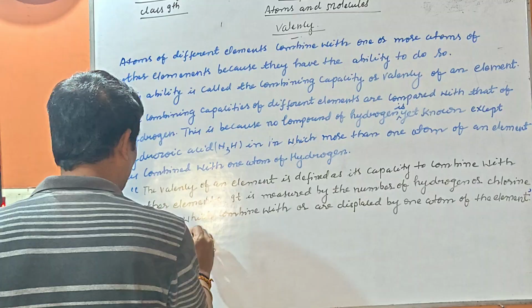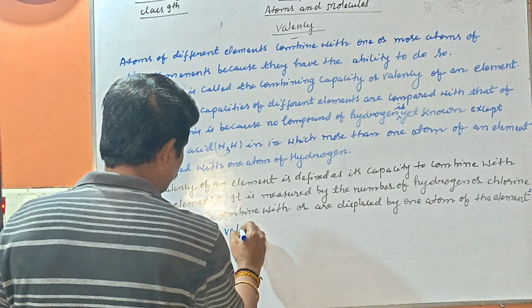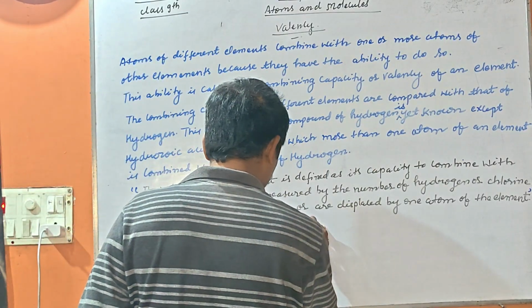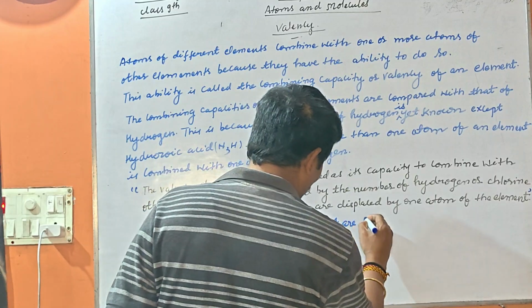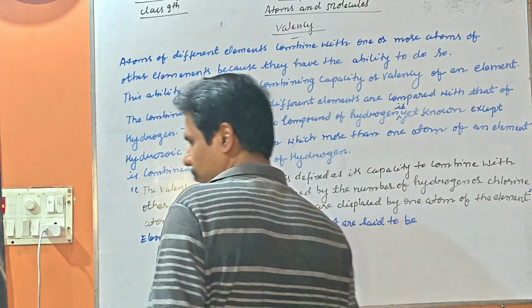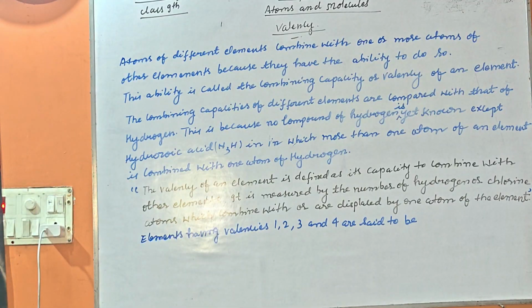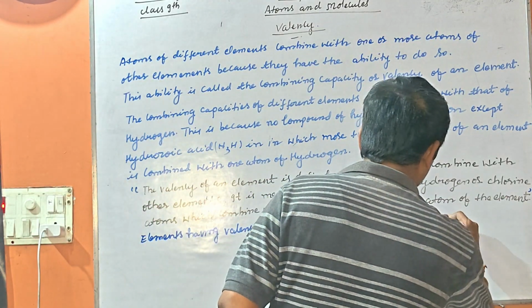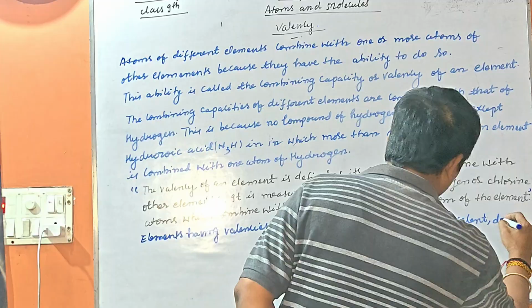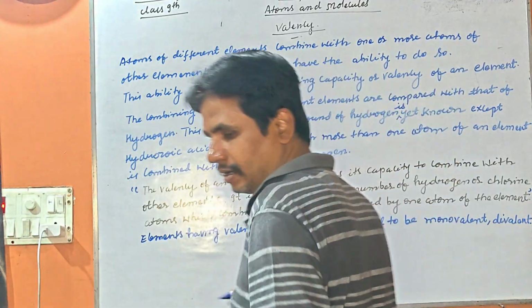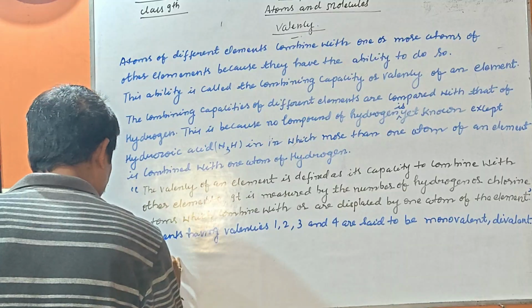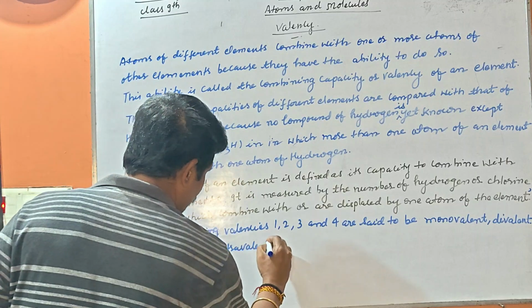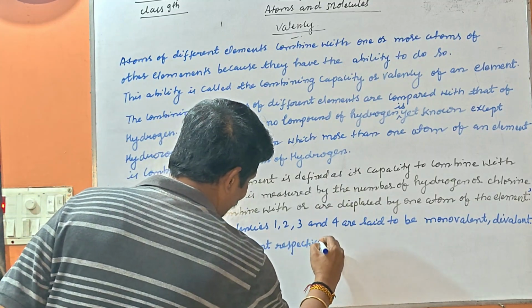Elements having valencies 1, 2, 3 and 4 are said to be monovalent, divalent, trivalent and tetravalent respectively.